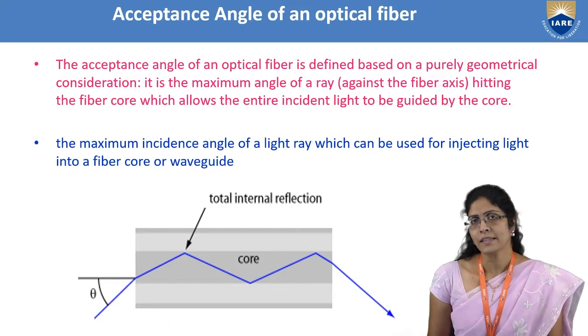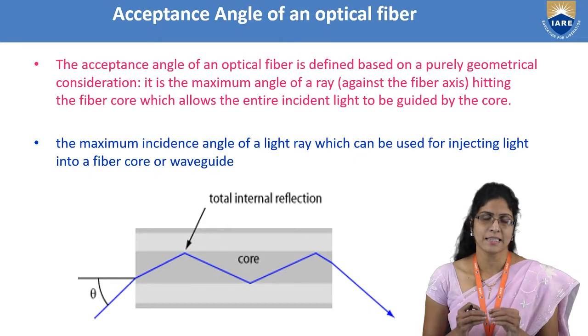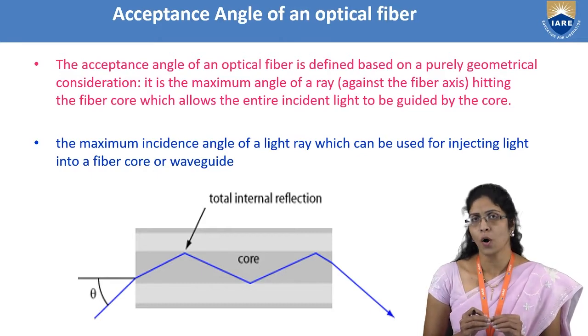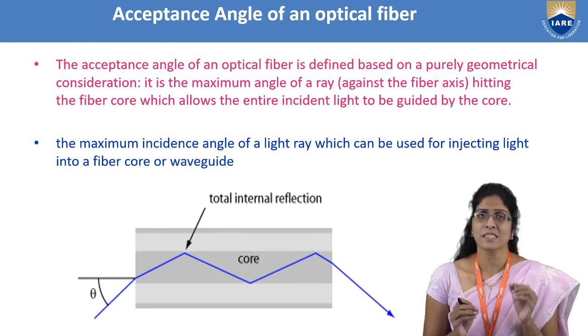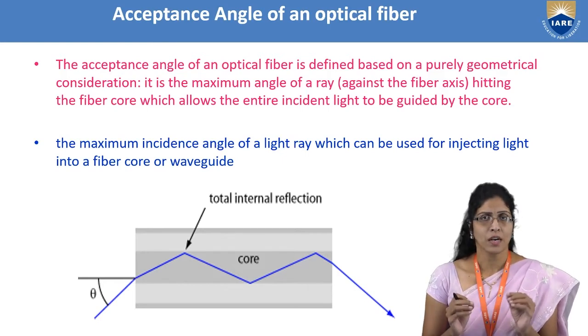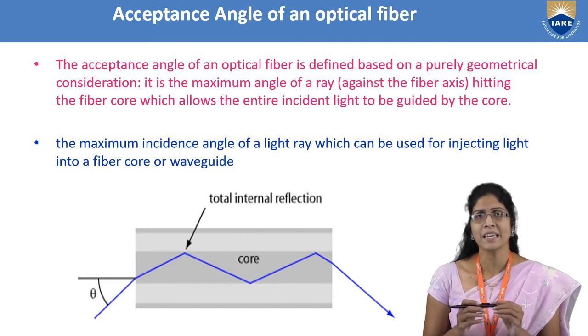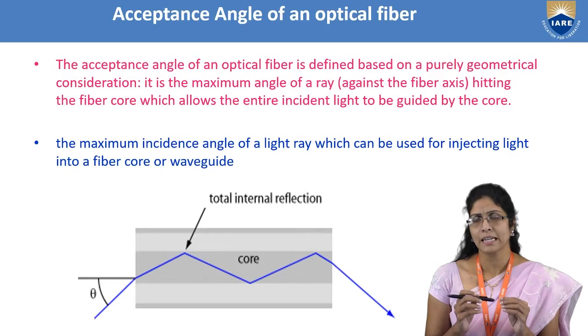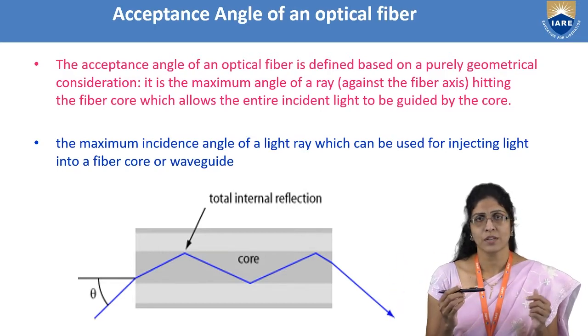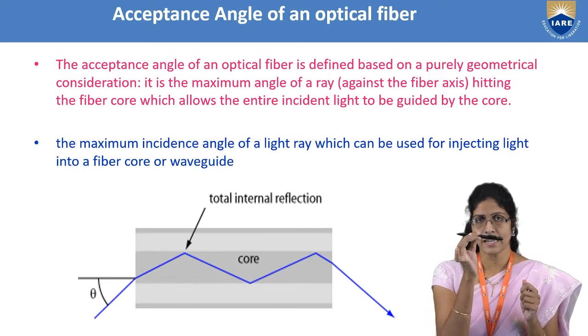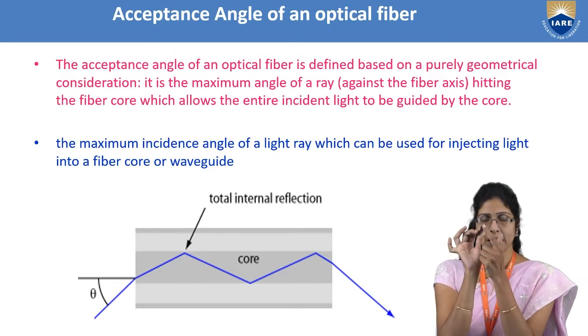You all know that an optical fiber is very thin. That is, the circular aperture of the optical fiber is of nanometer thickness, right? Because it is as thin as your hair. So just imagine an optical fiber being illuminated with light. How much light do you think can be transferred to the other end? Suppose this is the length of the optical fiber, this will be the aperture, right?